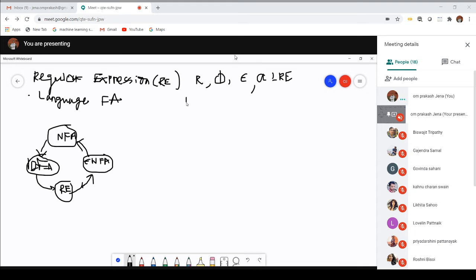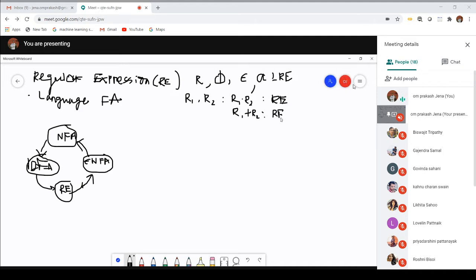So if R1 is a regular expression, R2 is another regular expression, then I can say that R1 concatenated with R2 is also a regular expression. Concatenated is nothing but merging of the two. Then R1 union R2 is also a regular expression.